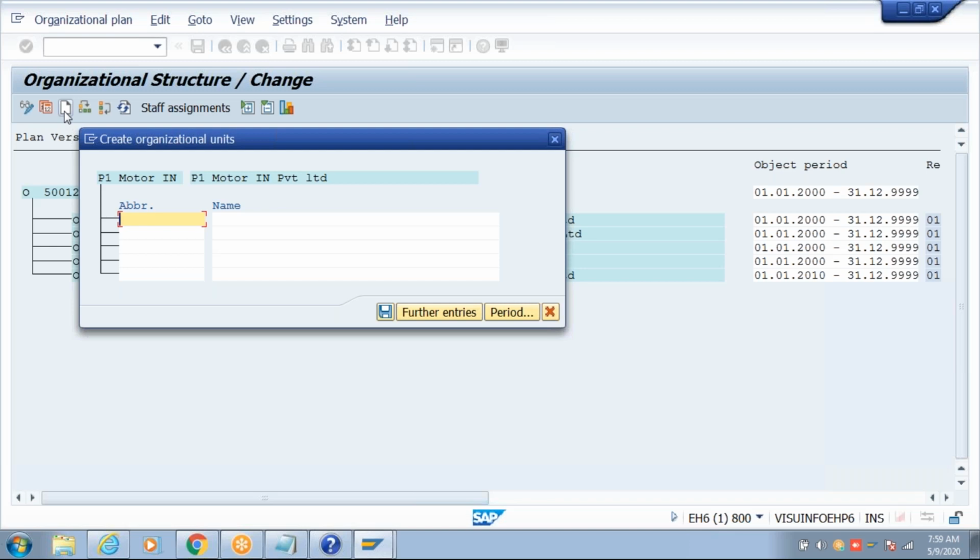So here, HR department. You can maintain the same description or another description, it's up to you.